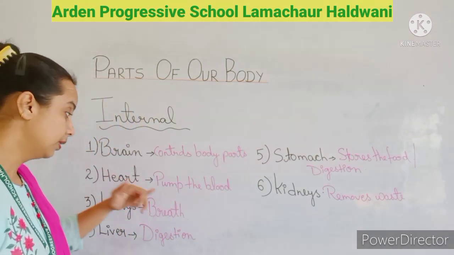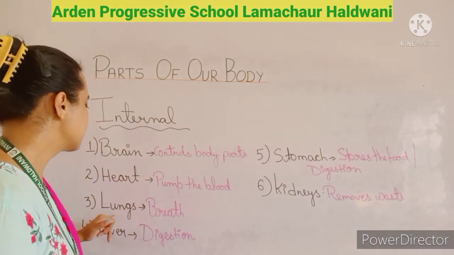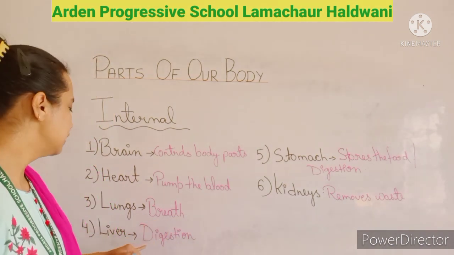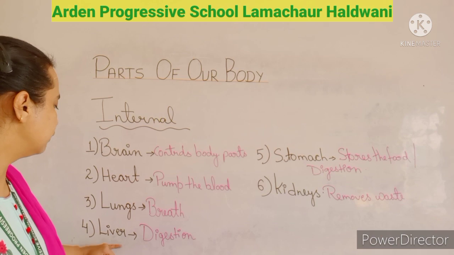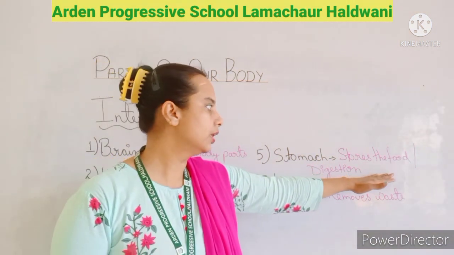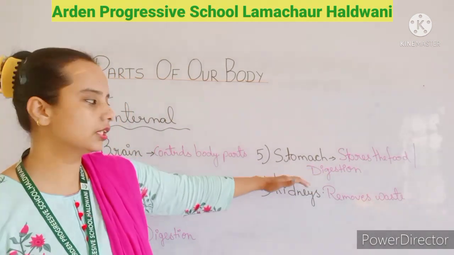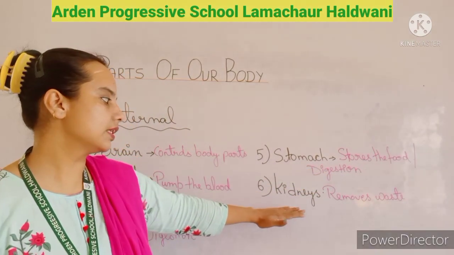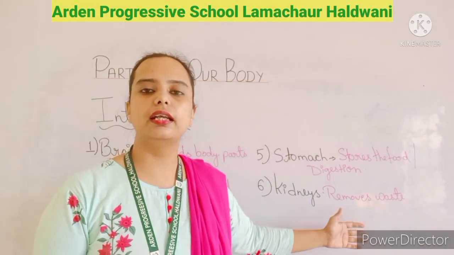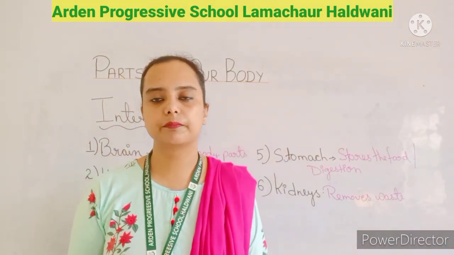And heart pumps the blood. Lungs help in breathing. Exchange of the gases takes place. Then the liver helps in the digestion. Stomach stores the food and it also helps in the digestion of the food. The sixth one is the kidney, which removes the waste from the body and it is a filter of our body.